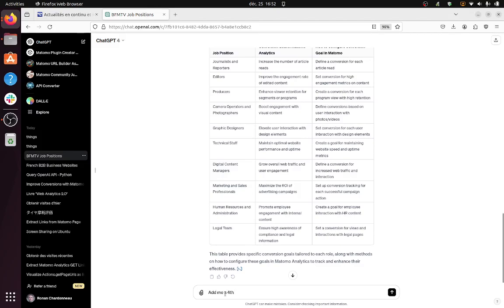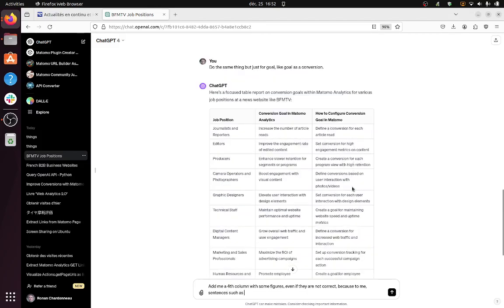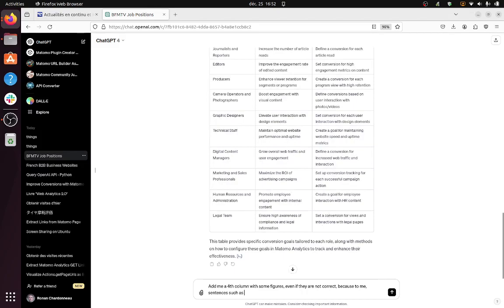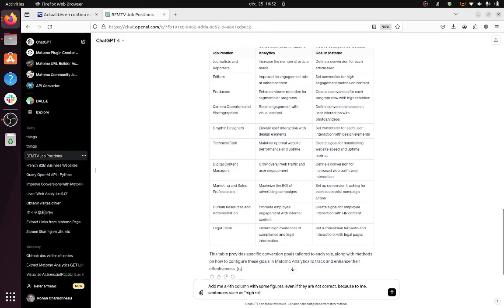A fourth column with some figures, even if they are not correct, because to me sentences such as high retention, that makes sense.